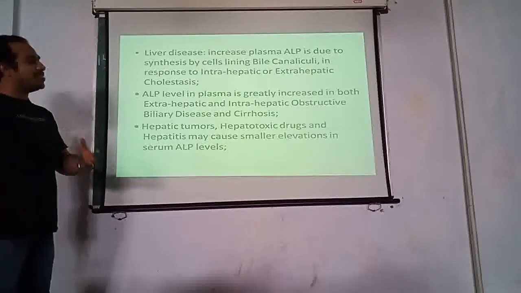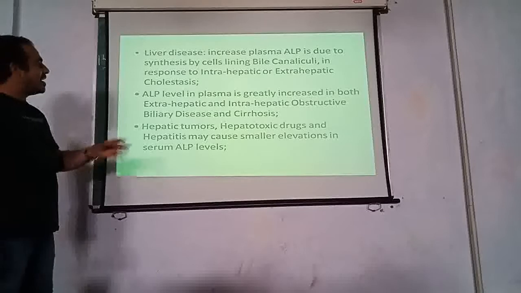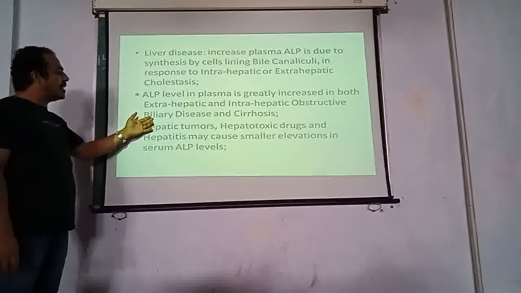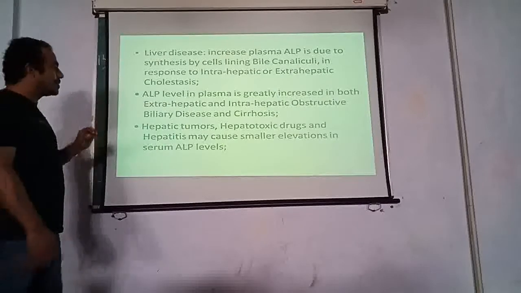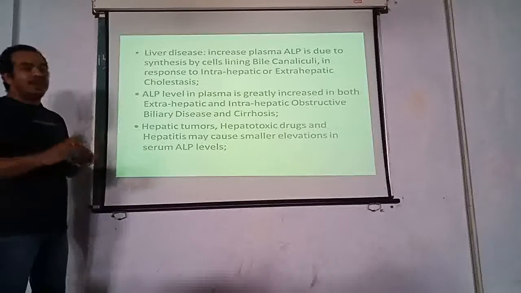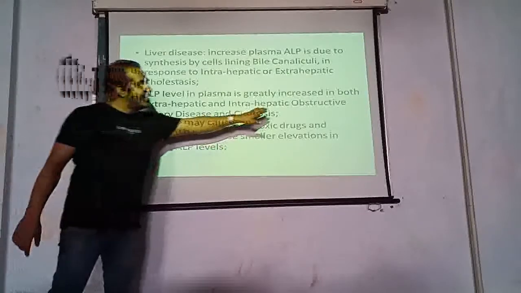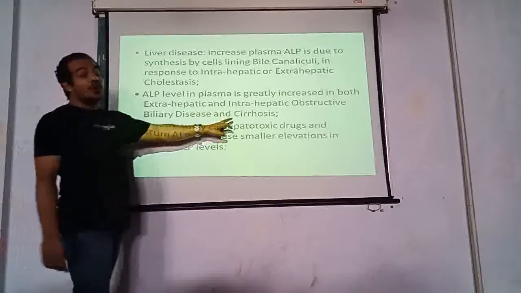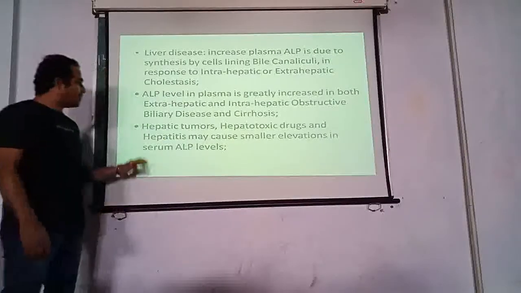ALP level in plasma is greatly increased in both extrahepatic and intrahepatic obstructive biliary disease and cirrhosis. So alkaline phosphatase will increase in any type of obstructive disease of the liver and also in a chronic disease like cirrhosis.